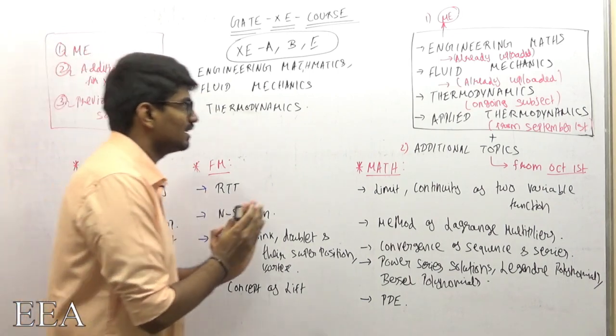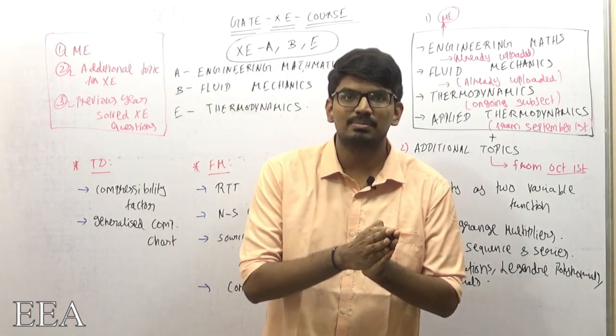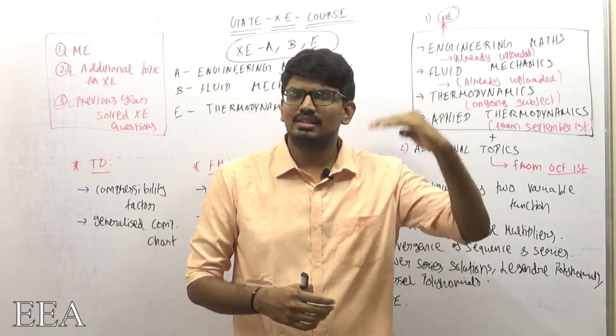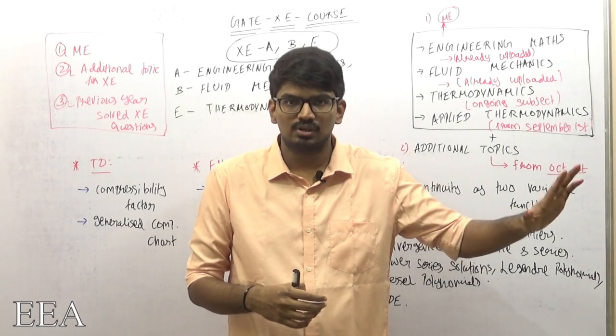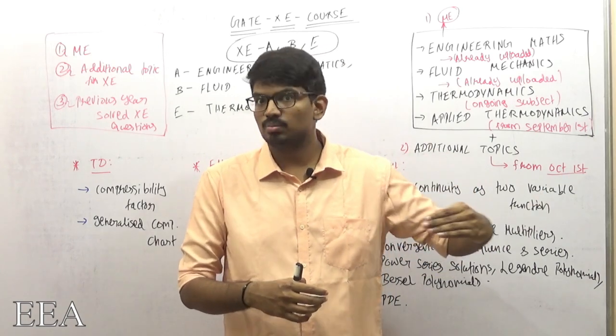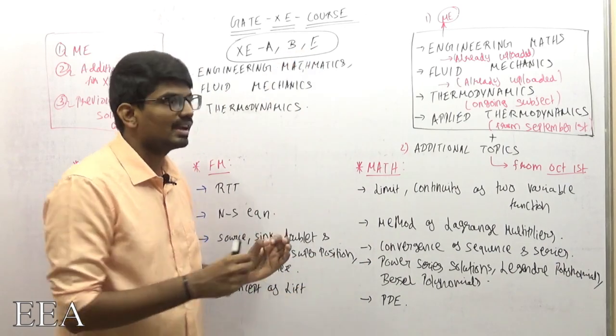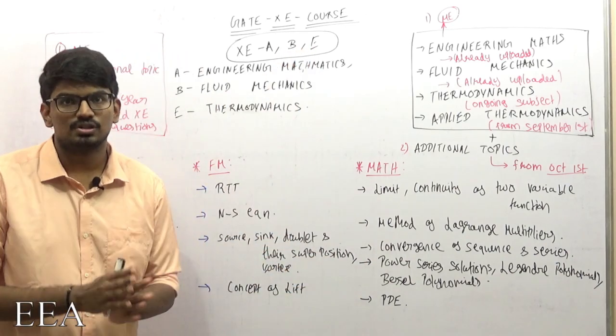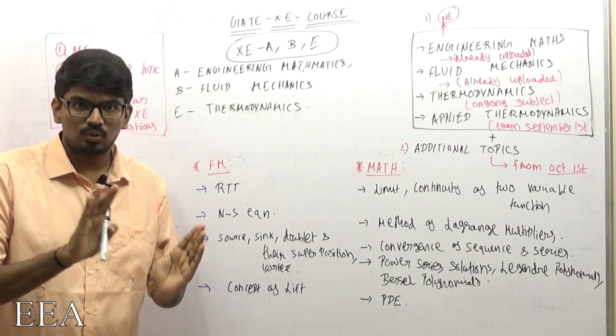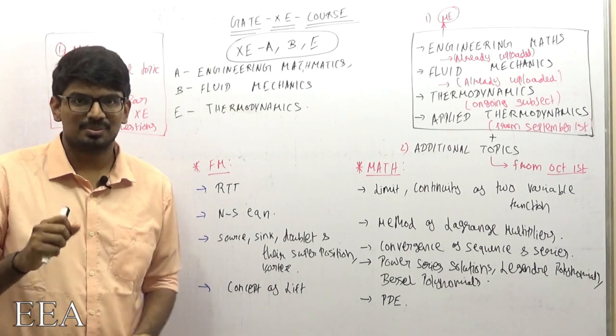If you are planning to write the XE paper, mathematics and aptitude will be compulsory papers, which we know. In addition to that, you need to select two papers, right? So if you are planning to select B and E, that is fluid mechanics and thermodynamics, then this course is for you. Just wait for a moment, watch this video until the end. I have some surprises for you.